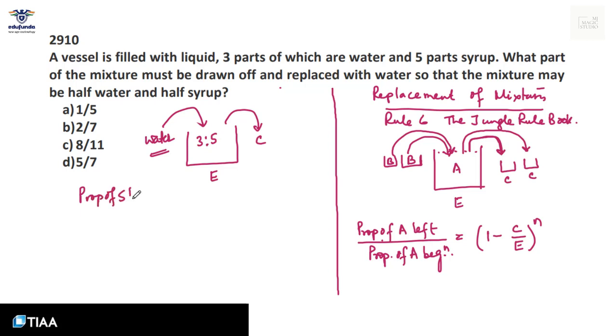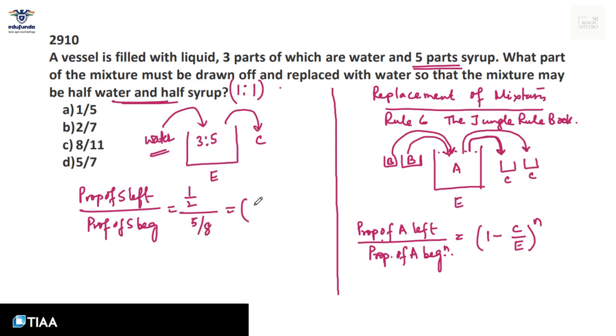Proportion of syrup left upon proportion of syrup in the beginning. Since it is half water and half syrup, now the ratio becomes 1:1. Proportion of syrup left is half. Proportion of syrup in the beginning was 5/8. This equals 1 minus C by E, and only one time this is done. 4/5 equals 1 minus C by E. We are looking for the value of C by E. That is 1 minus 4/5, 1/5.